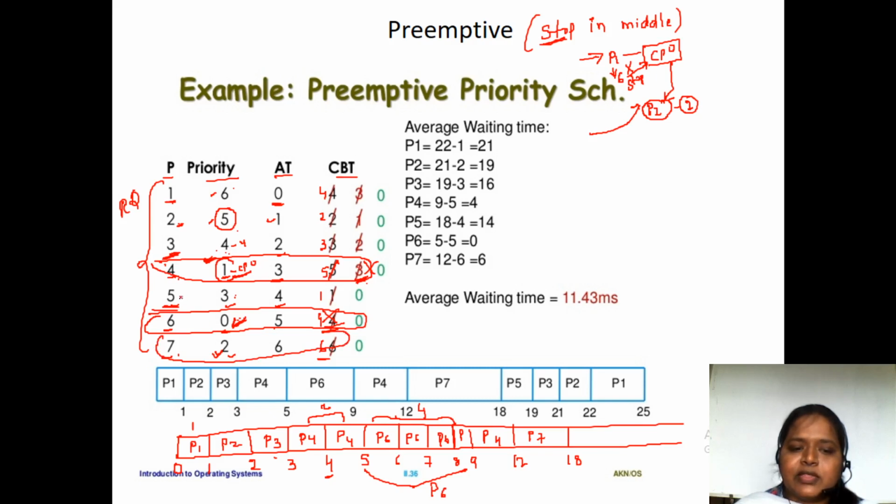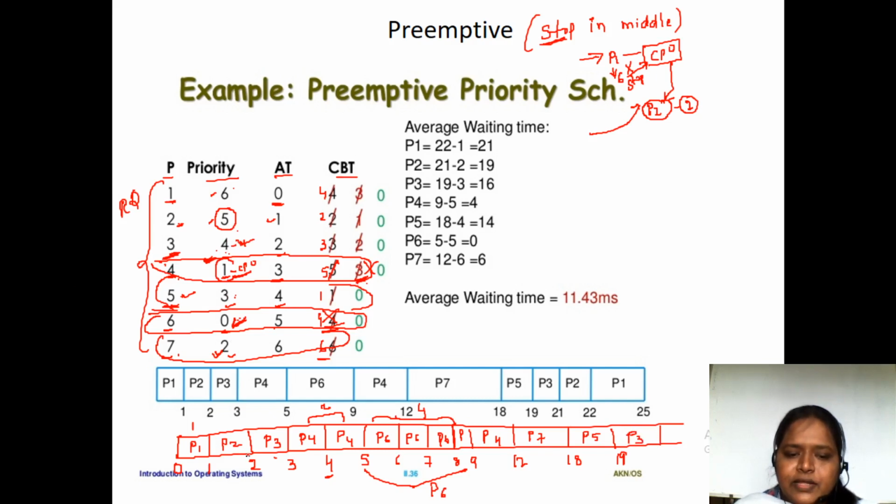Next, the one with the third priority is the fifth process. Now we'll allocate the fifth process. P5 burst time is 1 millisecond, so from 18 to 19 P5 will execute, and P5 also completed. Next, the fourth priority process is P3. Next, P3 will come into execution.